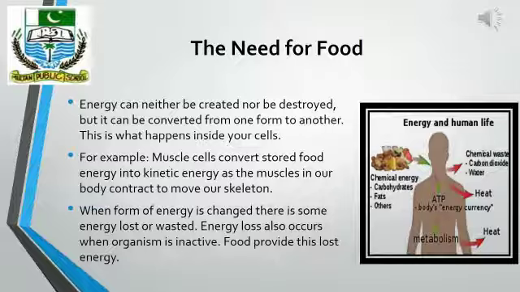And when these muscles contract, they help the skeleton to move. But whenever the energy form is changed, some energy is lost or wasted in the form of heat energy. So the food must provide energy to recover from this energy loss.